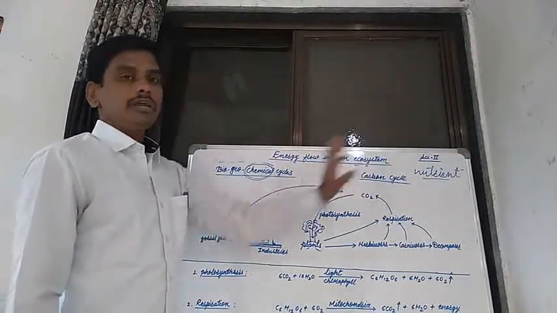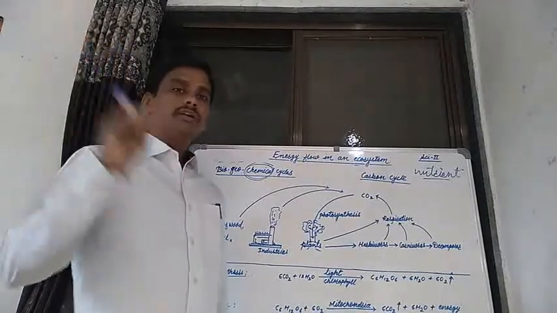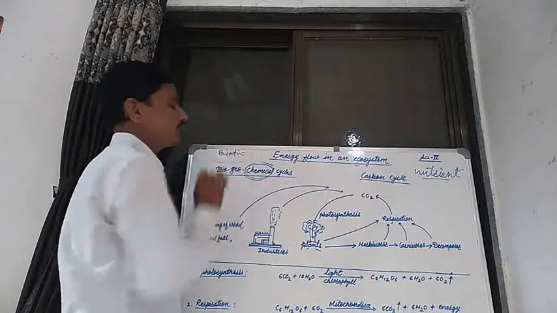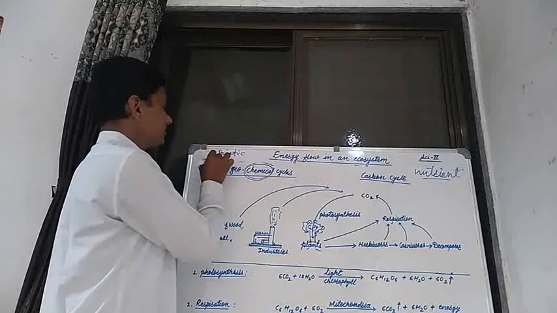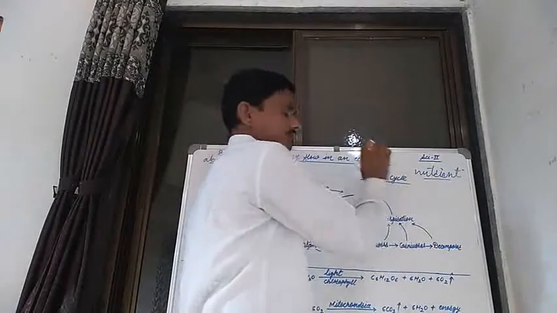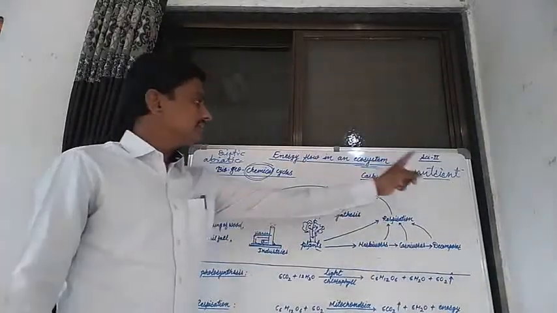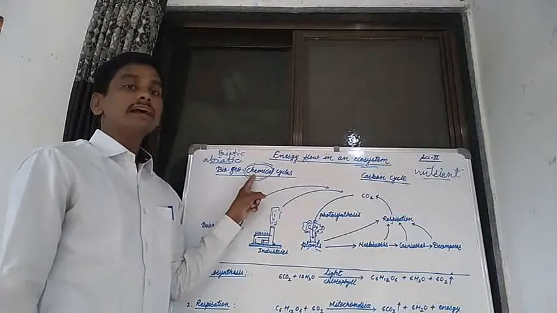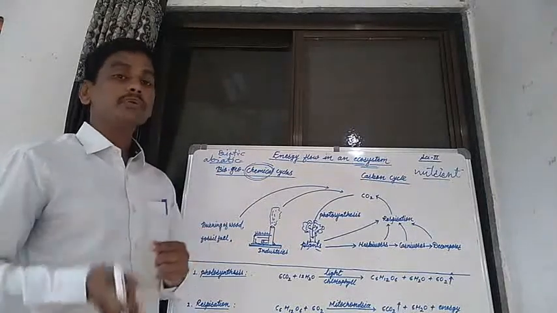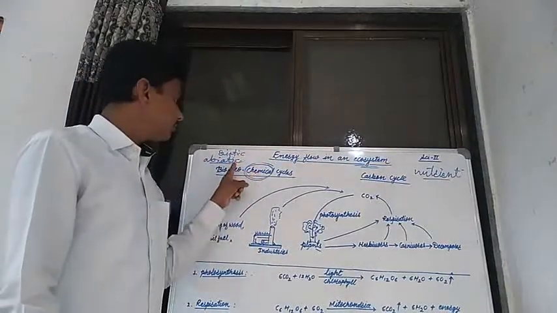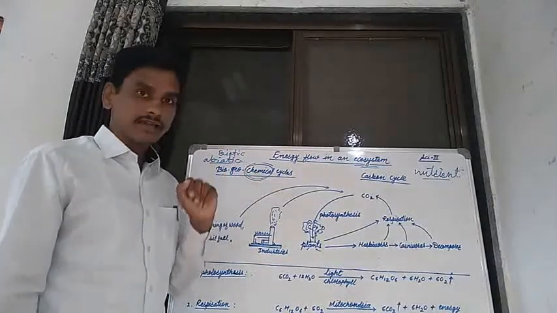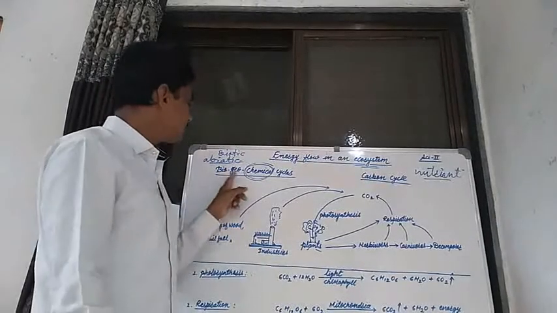Now, in an ecosystem, there are two most important components. One is known as the biotic component, and the second component is known as the abiotic component. These are the two components in an ecosystem. And this nutrient, this chemical, passes from the abiotic component to the biotic component, and from the biotic component back to the abiotic component. That is known as the biogeochemical cycle.